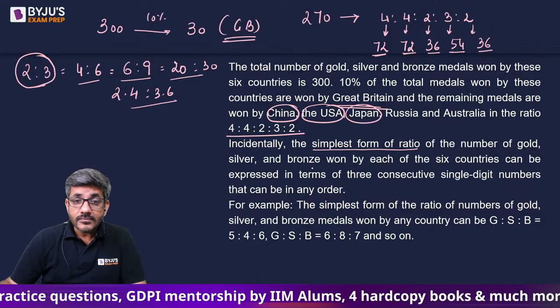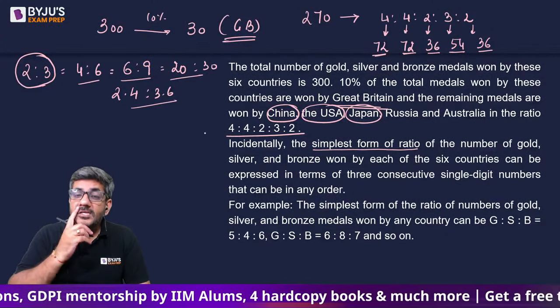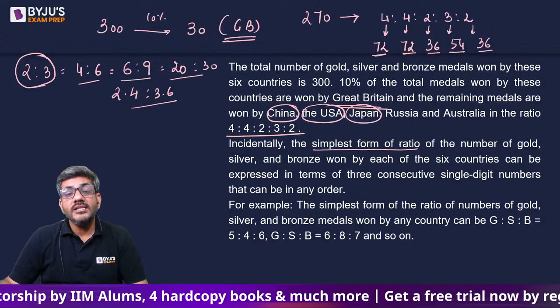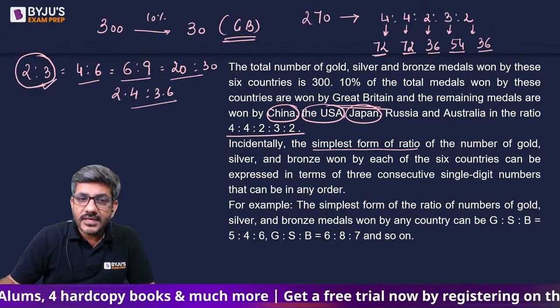Okay. Now he says that the ratio of the number of gold, silver, and bronze in simplest form.